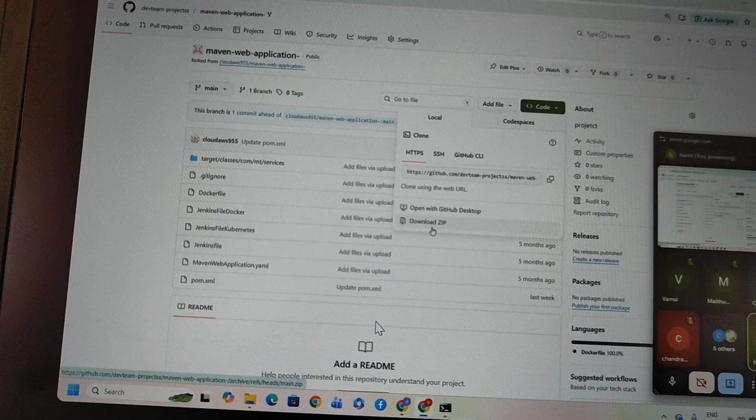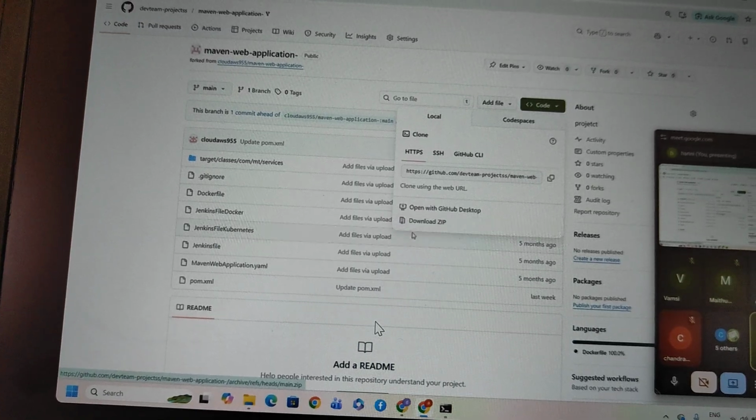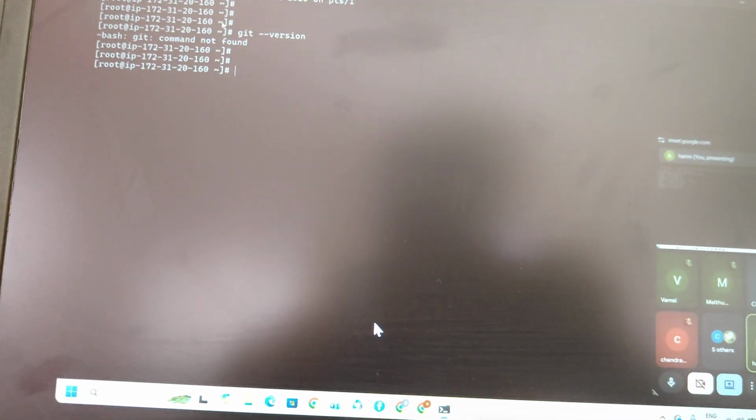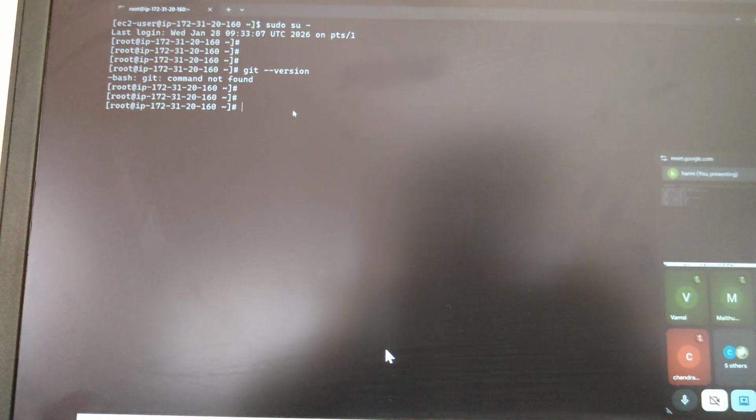If you don't have a repository, you can just download this code and upload the code. Okay, now we can download this code. So first of all I want to clone the application. For the cloning purpose, Git software is mandatory. Without Git we can't do anything, because Git software is mandatory for cloning the application.